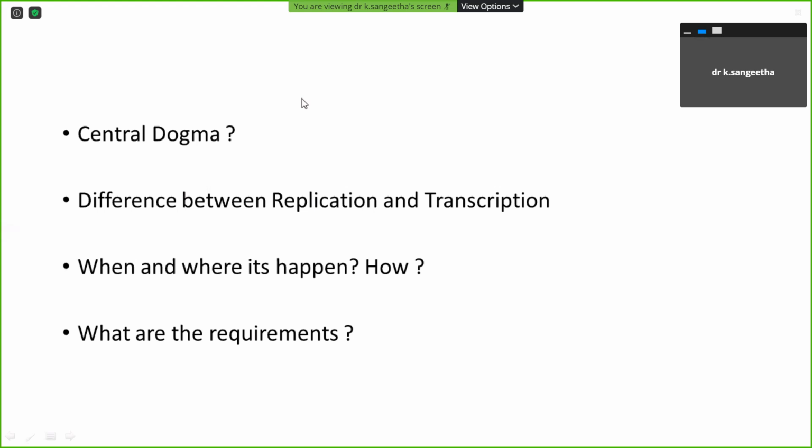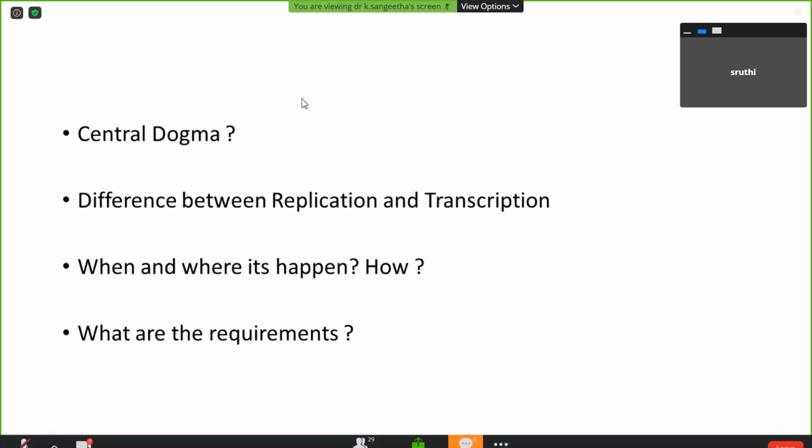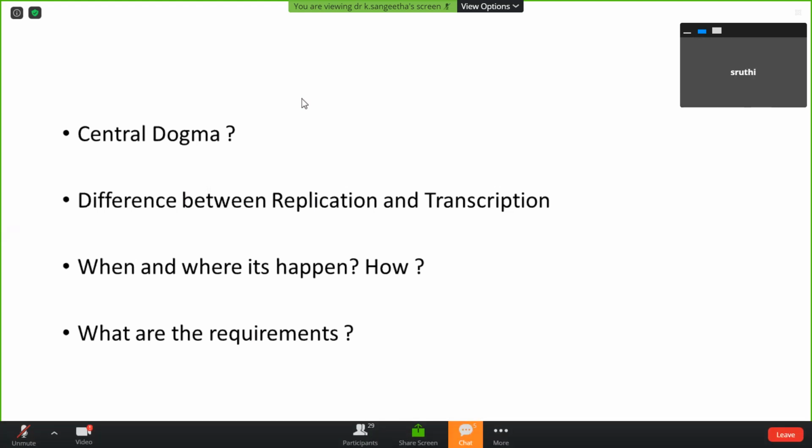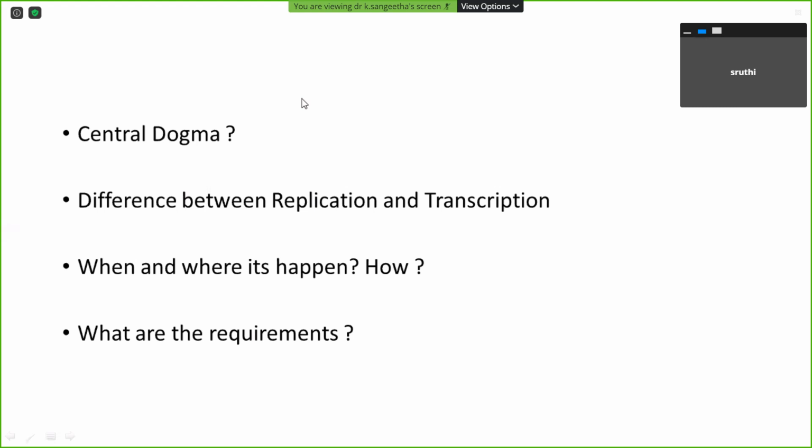Anybody? Ma'am, in DNA replication, the DNA polymerase enzyme is used, whereas in transcription, RNA polymerases are used. Yes, very good. So one difference is the whole chromosome is going to be duplicated. The second one is that the enzyme differs. Then the primer required is totally different. Okay, then any other difference?